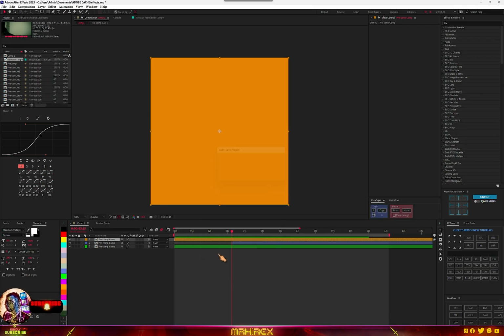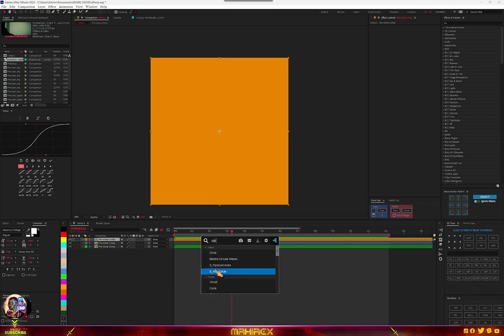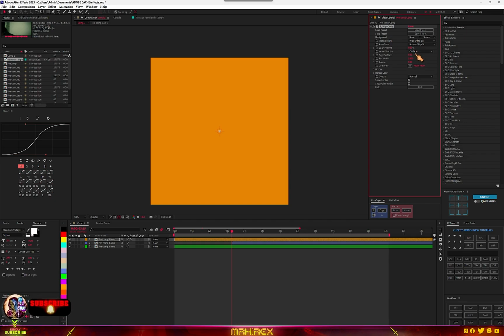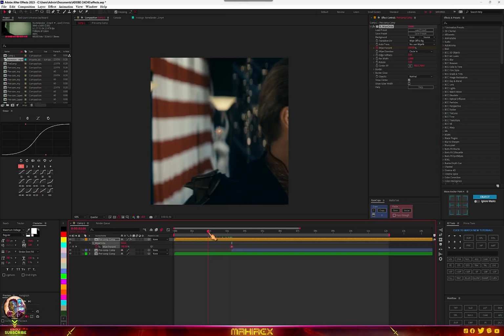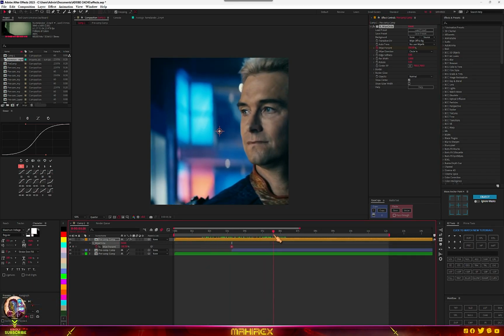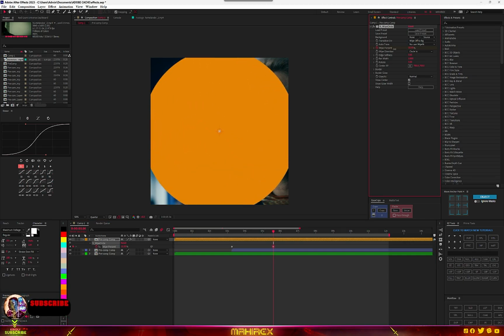I'll precompose my solid, add a circle. So if you're having the Sapphire plugin installed, you'll get this circle wipe. So just select that and make sure it's on in. Then you're going to set it to 100, and I'm going to make a keyframe and hit U to reveal your keyframes. Go to this side here, and we're going to set it to 0%.